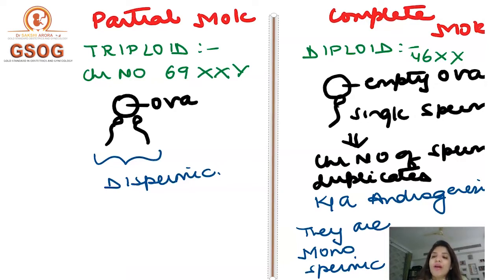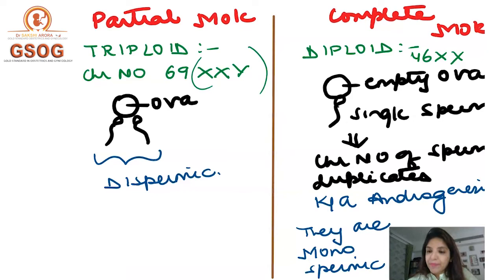Apart from that, the other difference between a partial mole and a complete mole is in the chromosome number. A partial mole is triploid, right? And what do you mean by triploid? Triploid means that the chromosome number is 69, XXY. Now, how come it is triploid? It is triploid because a single ova is fertilized by two sperms.